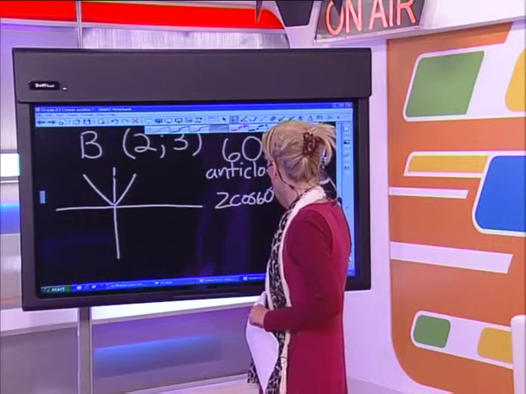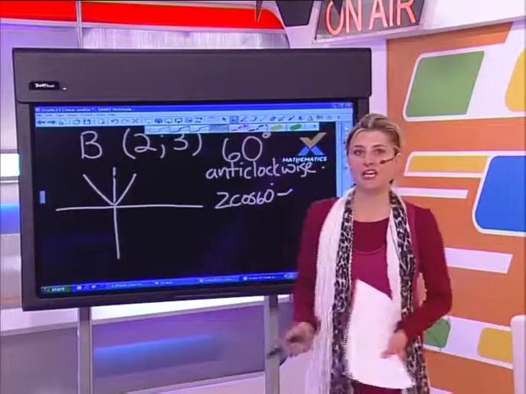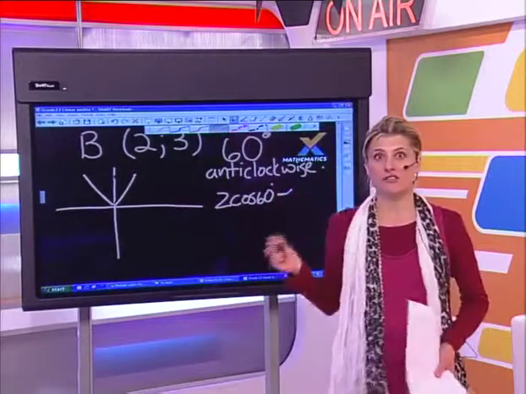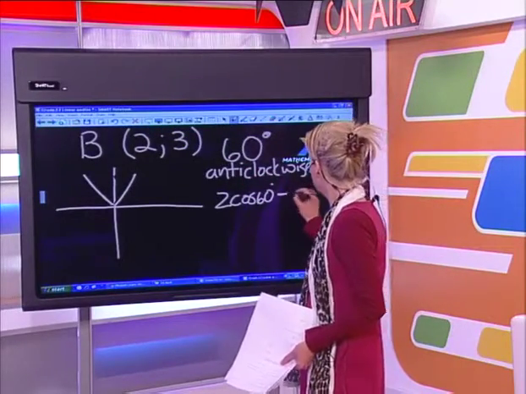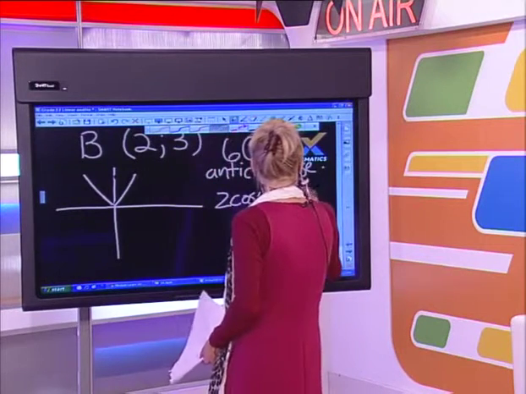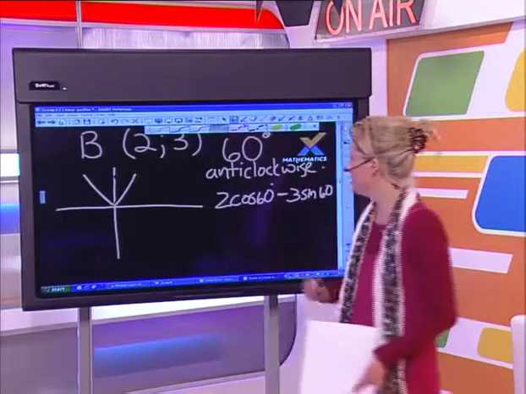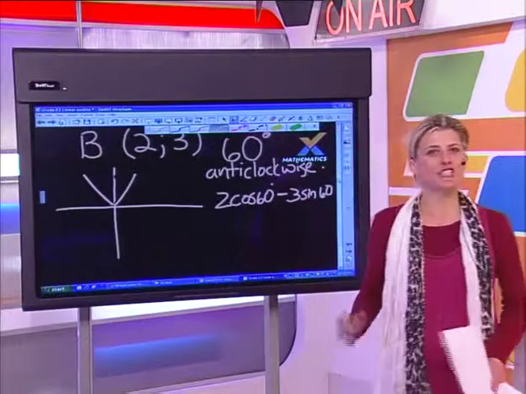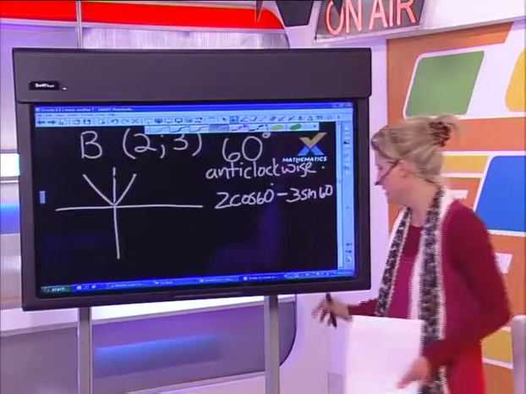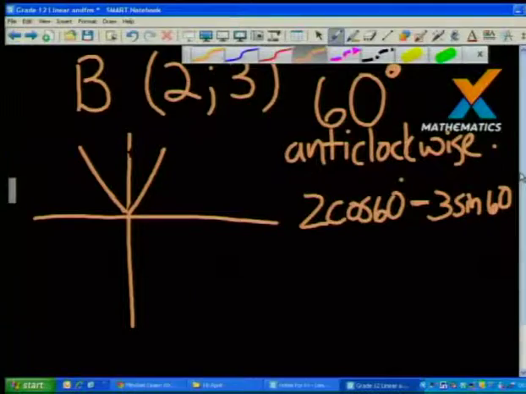Okay, this is all still to calculate the x coordinate, right? Then it says minus, and then YA. Now, YA is our original y coordinate, which is 3. And then sine 60 degrees. Now, it's important that you guys notice that this entire 2 cos 60 minus 3 sine 60 is only to calculate the new x coordinate. Okay, so we will then put that into our calculator, and that will give us the new x coordinate.